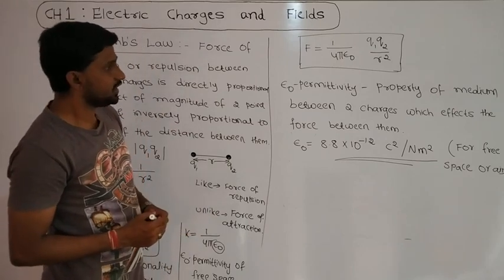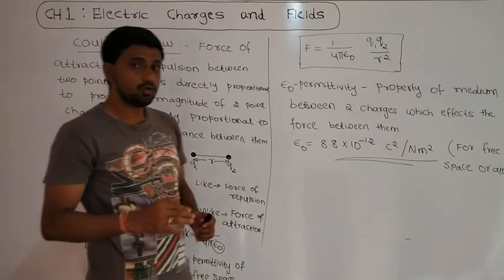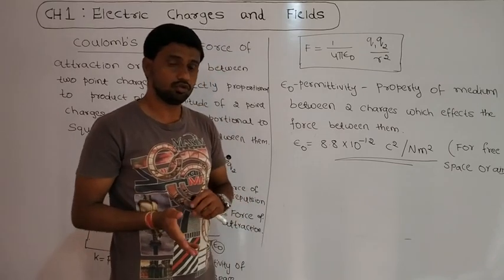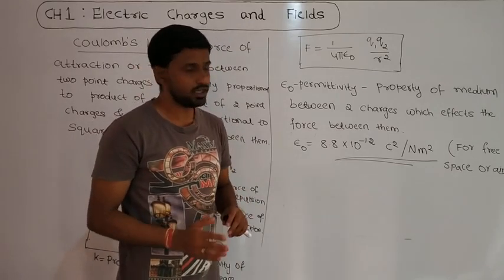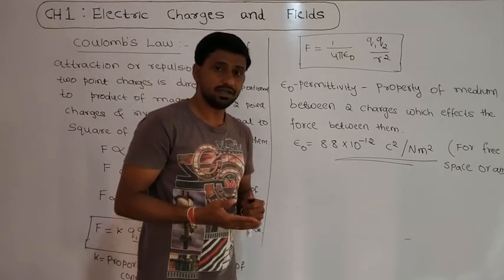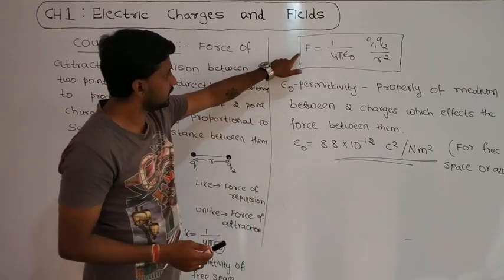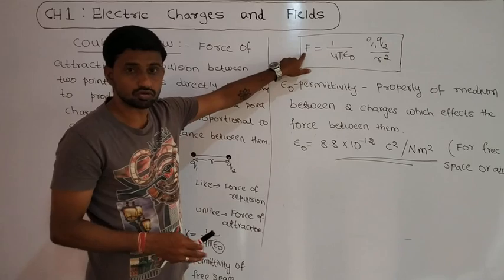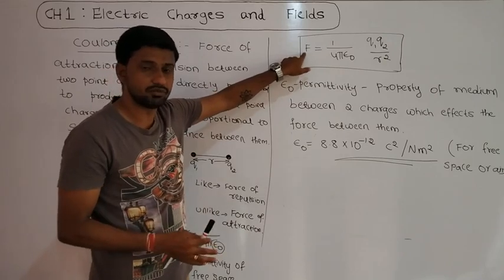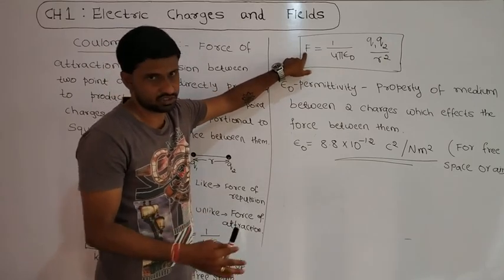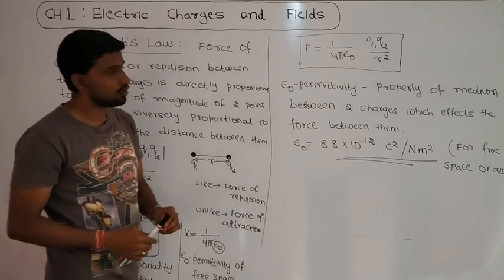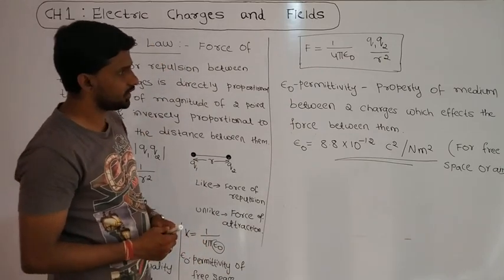Understood? So permittivity value changes from medium to medium. If the medium changes, then the permittivity value also changes. Then there is a change in the force of attraction or repulsion between the 2 point charges. Understood? So that is Coulomb's law in electrostatics.